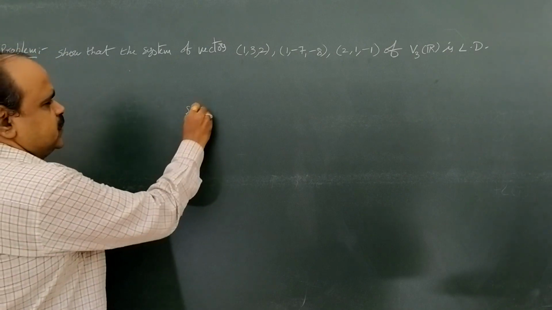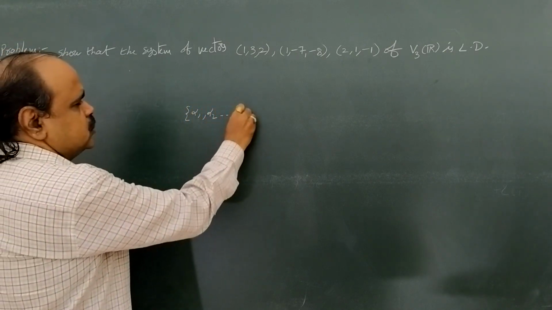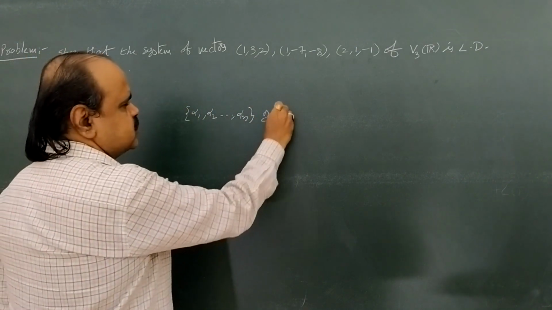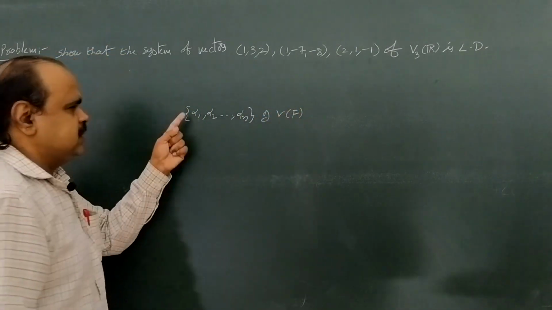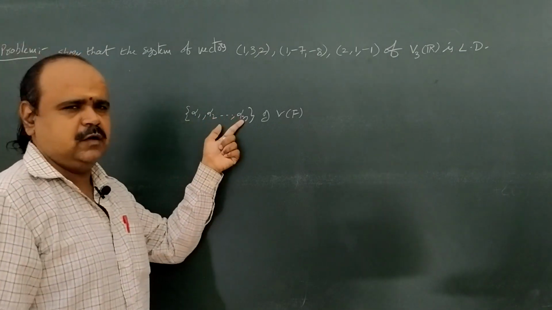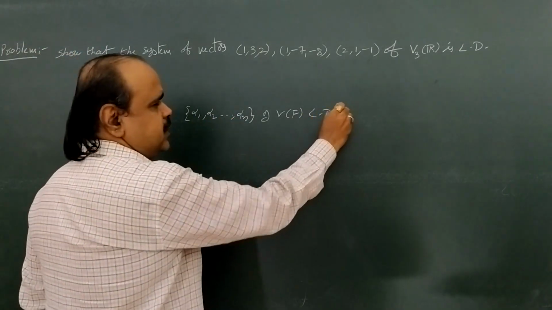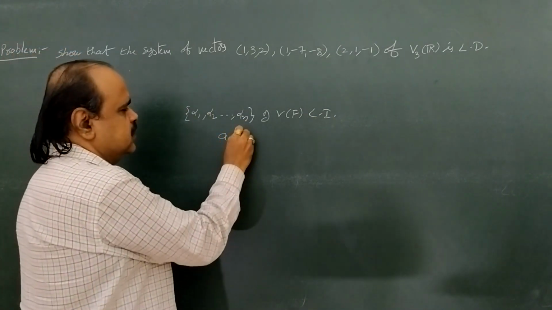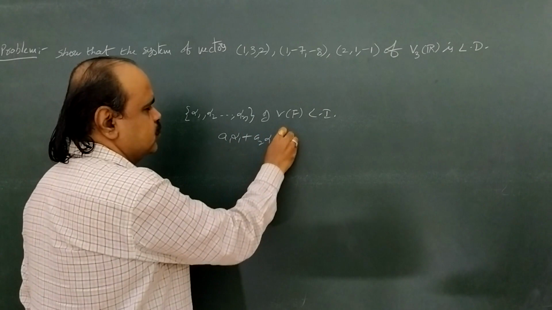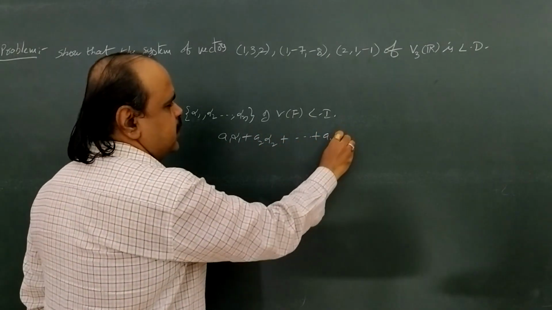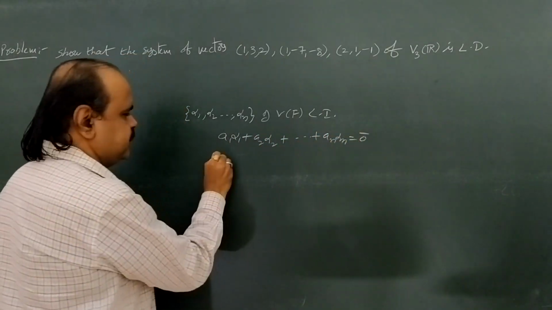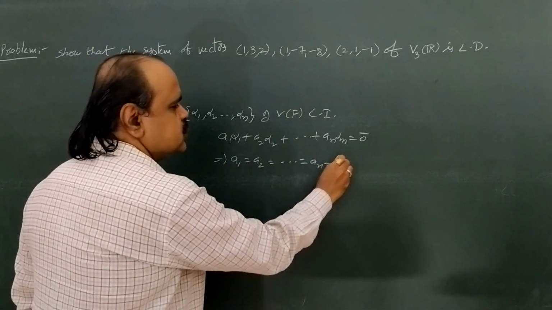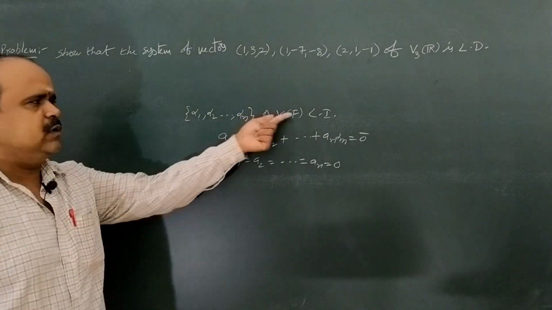For example, if we take alpha 1, alpha 2 and so on alpha n, a finite set of vectors of the vector space V over F, then these vectors alpha 1, alpha 2 and so on alpha n are called linearly independent if their linear combination A1 alpha 1 plus A2 alpha 2 plus and so on plus An alpha n equal to 0 bar implies A1 equal to A2 equal to and so on equal to An equal to 0, then this set is called linearly independent.